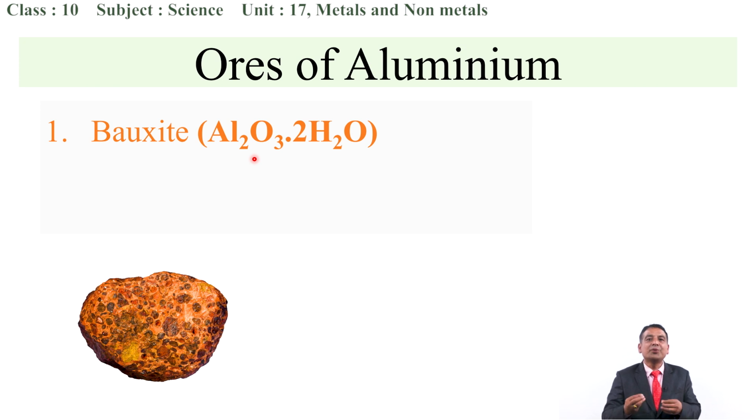So, we have to consider the cost of investment as well as the output after selling the metals after extraction. Because bauxite contains a higher percentage of aluminum, it is considered the chief ore of aluminum.